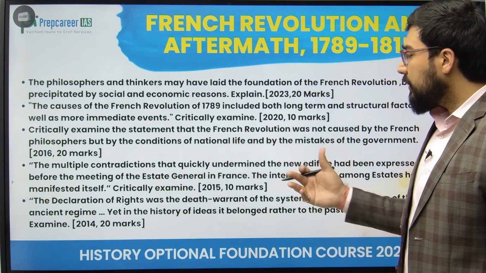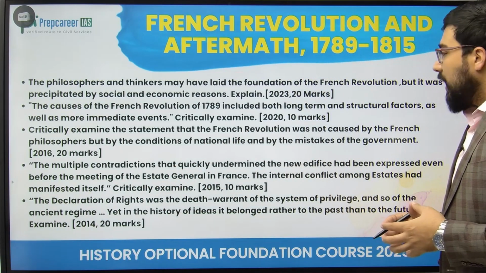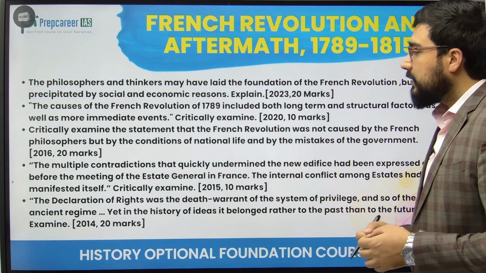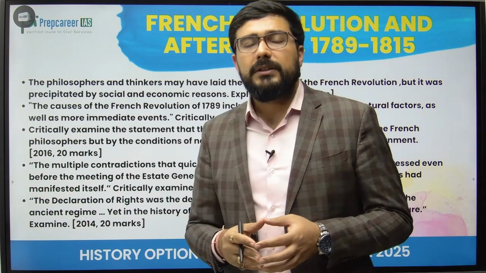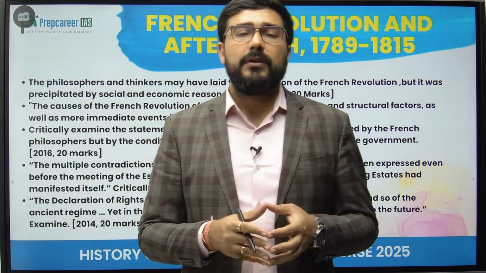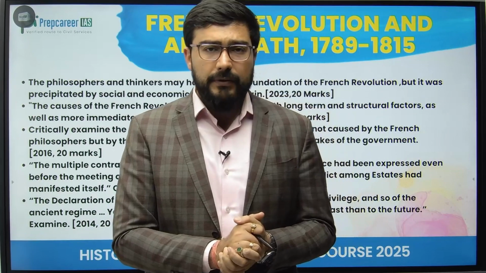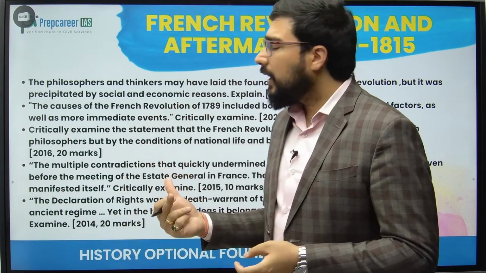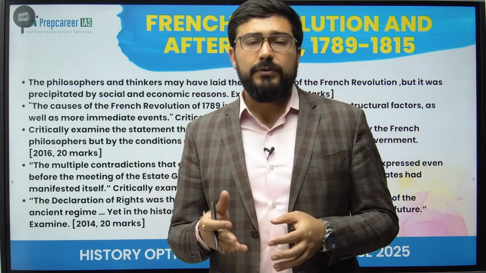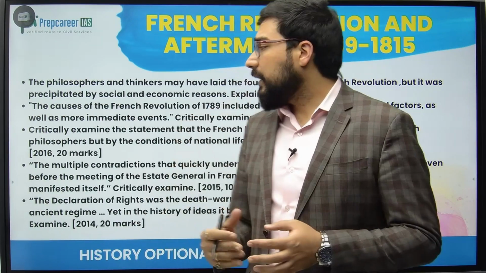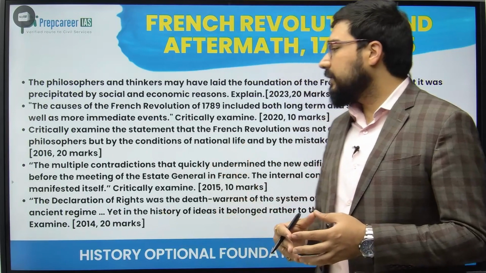The multiple contradictions that quickly undermine the new edifice had been expressed even before the meeting of the Estates General in France. The internal conflict among estates had manifested itself. So this is about the process of the summoning of the Estates General and eventually how it leads to the creation of conflict between them. And some conflicts were there even before the meeting. This is a very brief kind of question, and specifically you have to understand the circumstances in France.